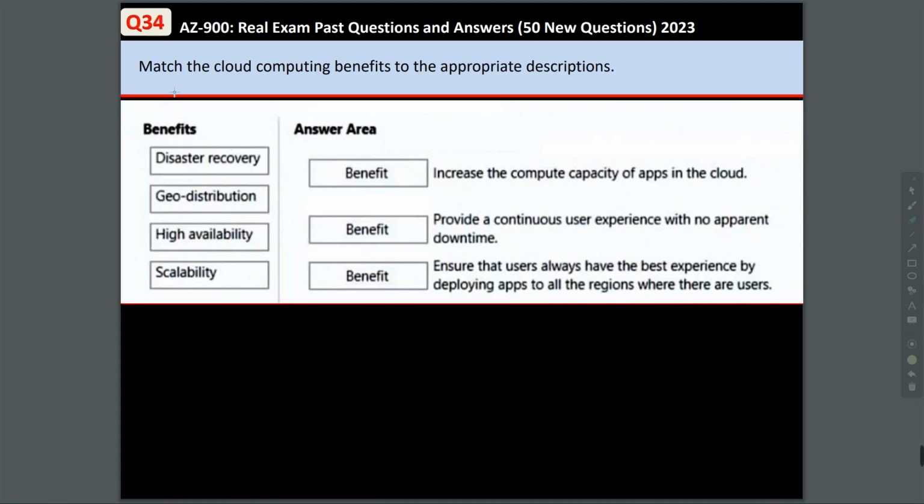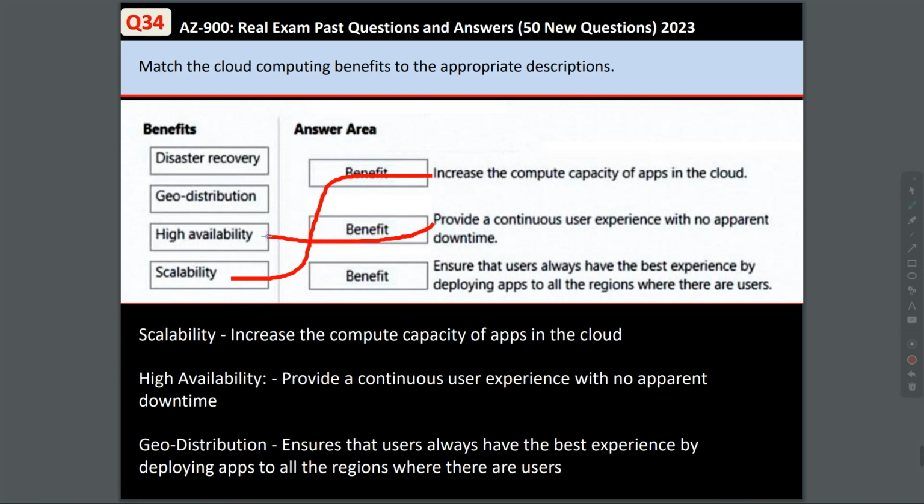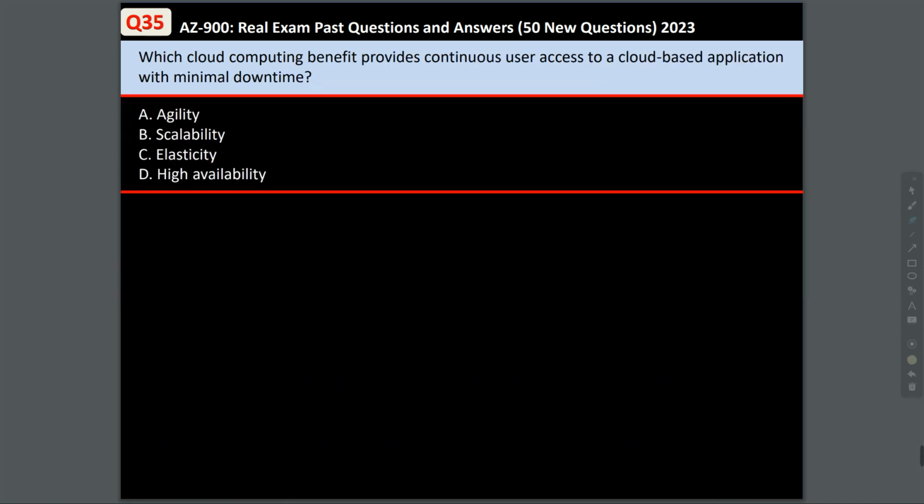Now this question is a little bit different. Match the cloud computing benefits to the appropriate descriptions. You can see disaster recovery, geo-distribution, high availability, and scalability. So we're going to match the description to the computing benefits. Increase the compute capacity of apps in the cloud. This goes with scalability. Provide a continuous user experience with no apparent downtime. This goes with high availability. And then ensure that users always have the best experience by deploying apps to all regions where the users are. This goes with geo-distribution.